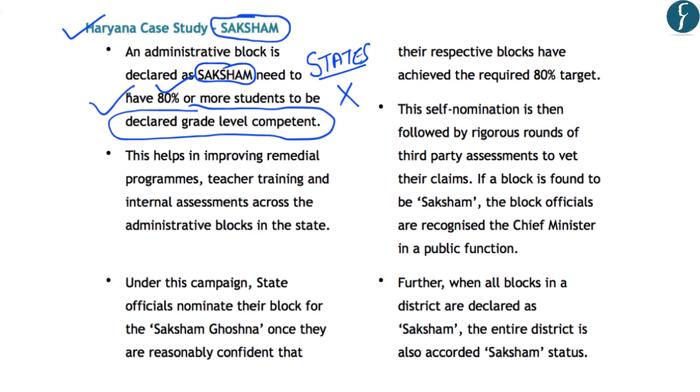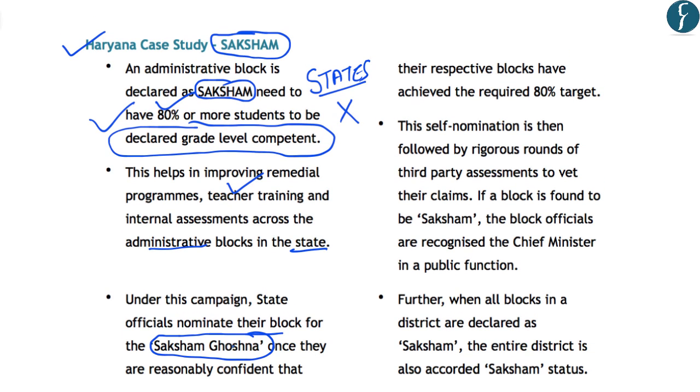What grade level competent means is that if a student is in 5th class, has he achieved that educational status or not? By this Saksham Initiative, it has helped in improving the teacher training and internal assessments at the block levels in the state. The administrative blocks have been taken as a unit for assessment of the learning outcomes in a state. In this Saksham campaign, the state officials nominate their block for the Saksham Ghoshana. This can only be done once they are reasonably confident that their respective blocks have achieved the target of 80% grade level competency for their students.